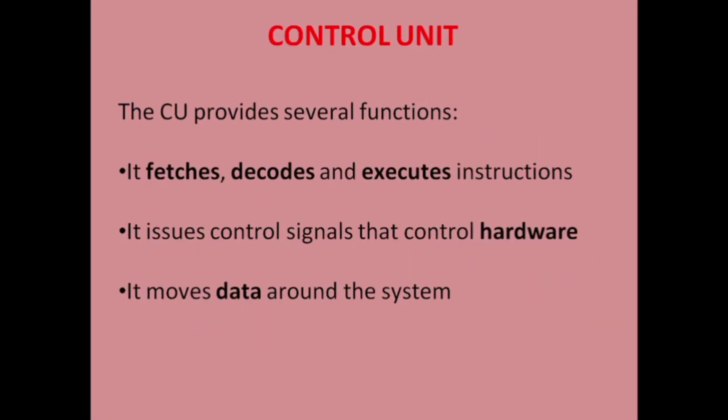Now the next unit is the CU. CU means the control unit. The control unit controls and coordinates the functions of the various devices attached to the CPU. This unit does not carry out any actual data processing operation, but it is responsible for controlling the transfer of data and instructions among the other units of a computer. The CU provides several functions: it fetches, decodes, and executes the instructions. It issues control signals that control hardware, that is, the devices connected to the CPU. It moves the data around the whole system.